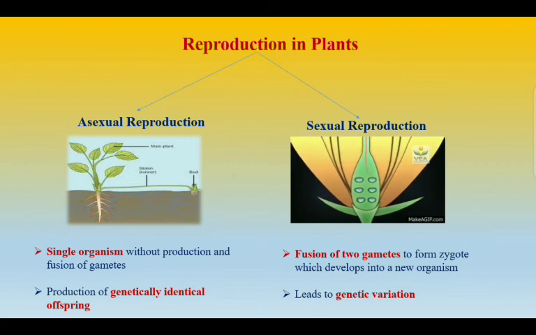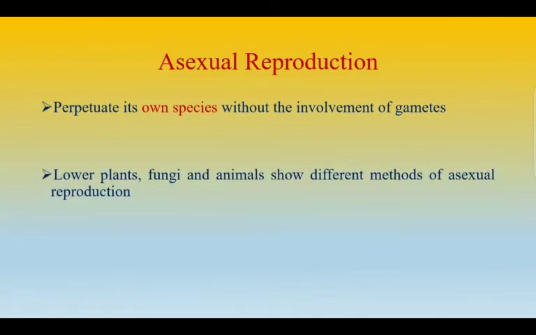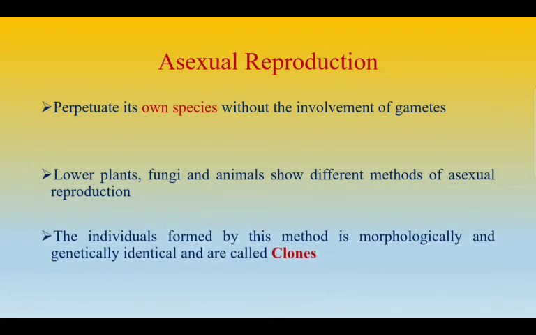So the difference between the asexual and the sexual reproduction is very important and it is to be kept in mind. In this video, we will be seeing about the asexual reproduction. So mostly this asexual reproduction is uniparental and it does not involve formation of gametes and there is no fertilization process also. And it includes only mitotic division and hence the resulting offsprings are genetically similar to the parent. And hence the identical offsprings from a single parent are referred to as clones.